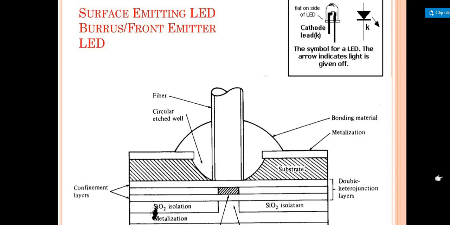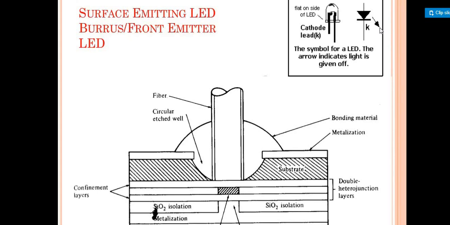The symbol for the LED is as shown in this figure, right? What is the LED over here? As you can see, when we are emitting light, the arrow mark is pointing outwards. What is the difference between an LED and a photodiode, students? The photodiode has the arrow inside, whereas the LED has the arrow outside. So that's the difference between the LED and the photodiode.